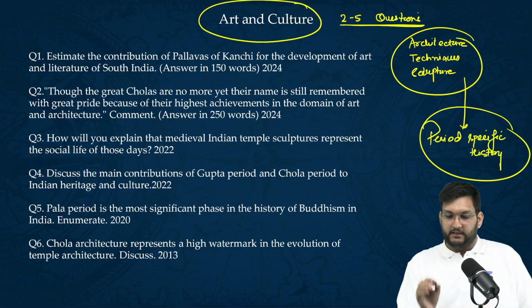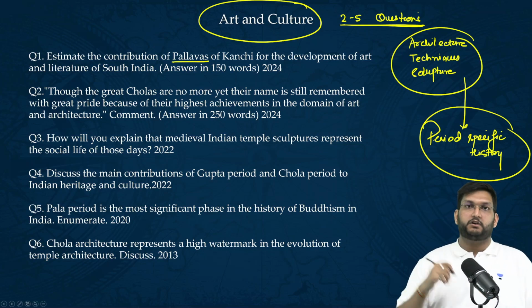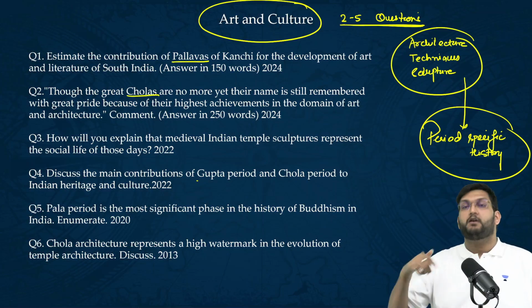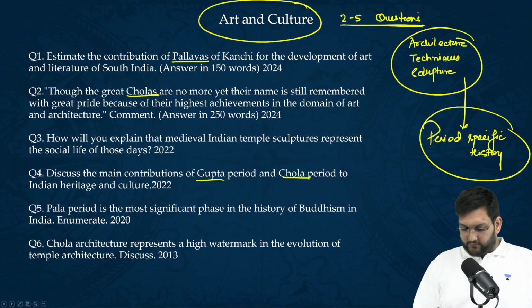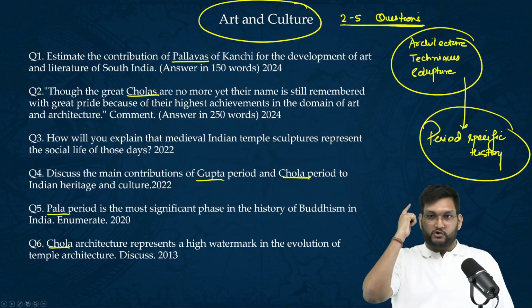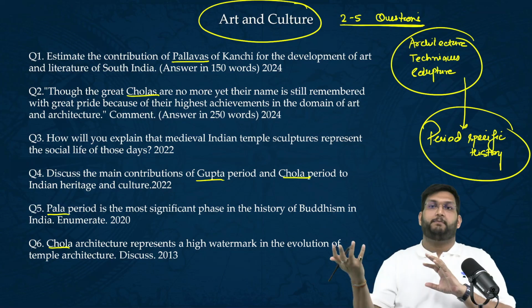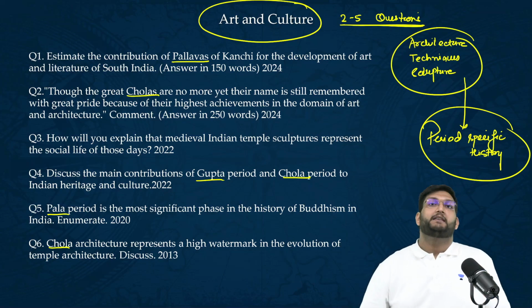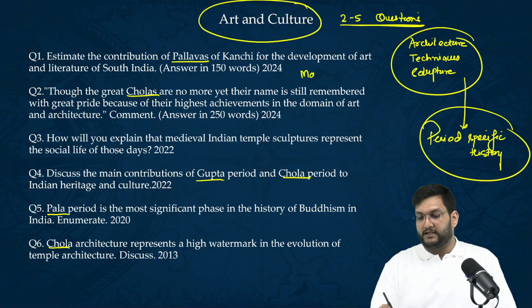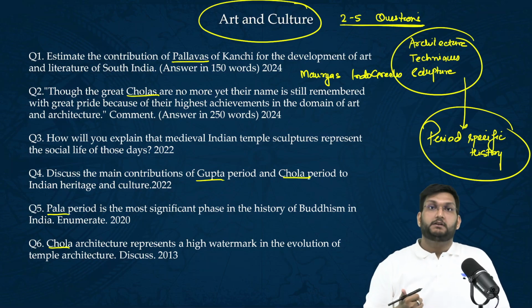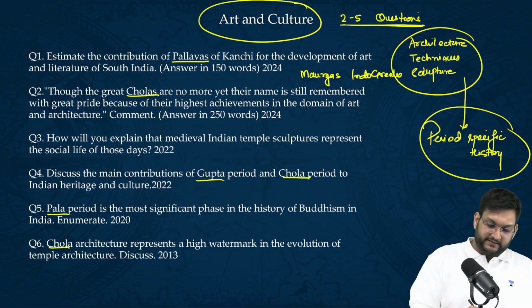For example, see, Pallavas, what is their contribution? Cholas, what is their contribution? Guptas, what is their contribution? Then Palas, what is their contribution? Cholas, what is their contribution? You see Chola 3 times, Gupta once, Pallavas again. Chola, Pallava, Gupta, 3 very important areas. They can easily ask you question on Mauryas, Indo-Greeks, Kushanas, Hoysalas, Kakatiyas. The idea is very simple.